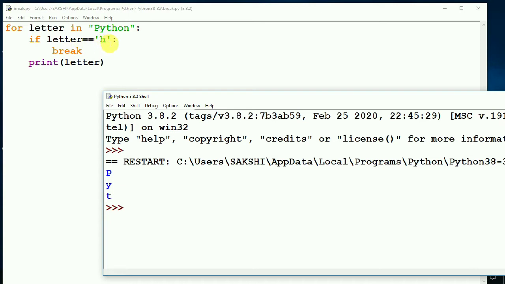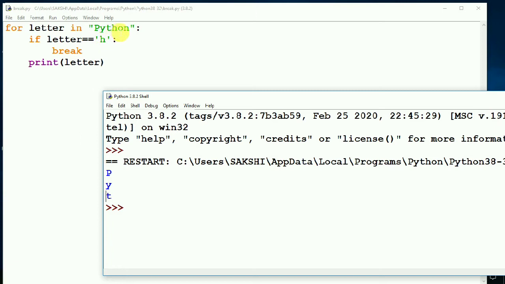No, the condition is again false, so it will not break, and in the next line it will print Y. Then next character is T. Is T equal to H? No, the condition is again false, so it will not break and print the letter T.